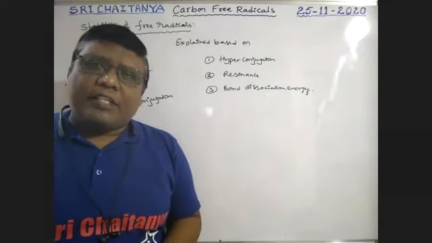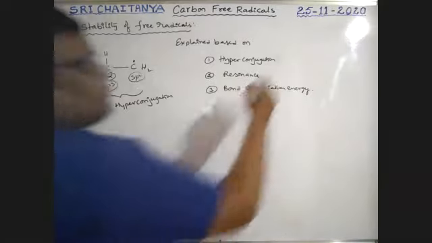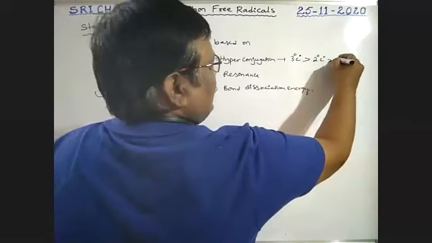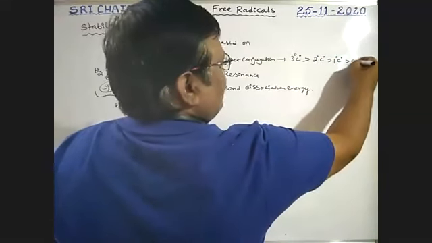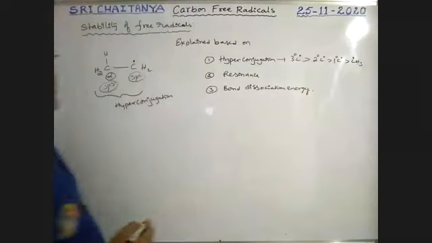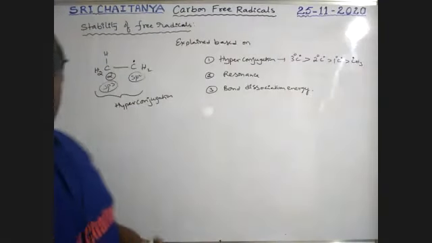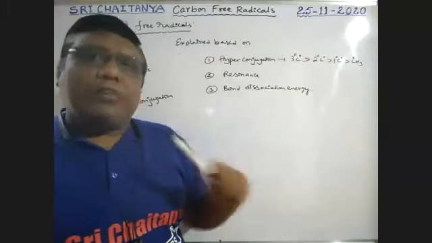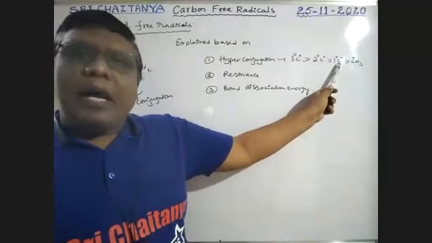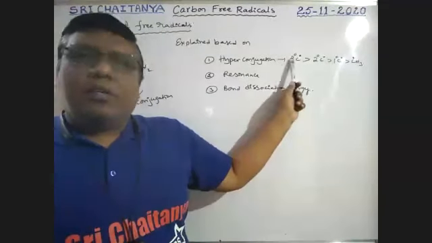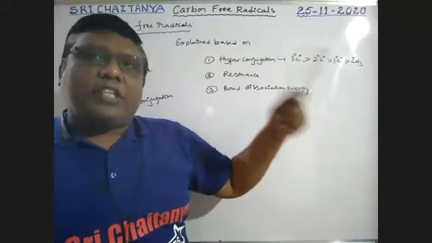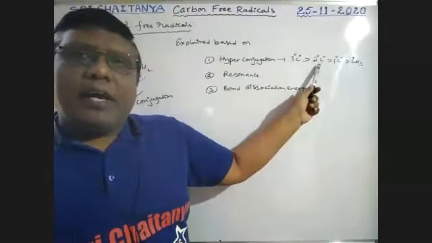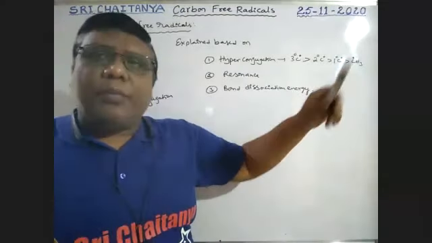More hyperconjugation structures, more is the stability. Based on this, tertiary carbon free radical is more stable than secondary carbon free radical, which is more stable than primary carbon free radical, which is more stable than methyl radical. Already we explained that tertiary carbon free radical has 9 alpha hydrogens, secondary 6, primary 3, methyl no alpha hydrogens. So 9 alpha hydrogens, more resonance structures, more is the stability.